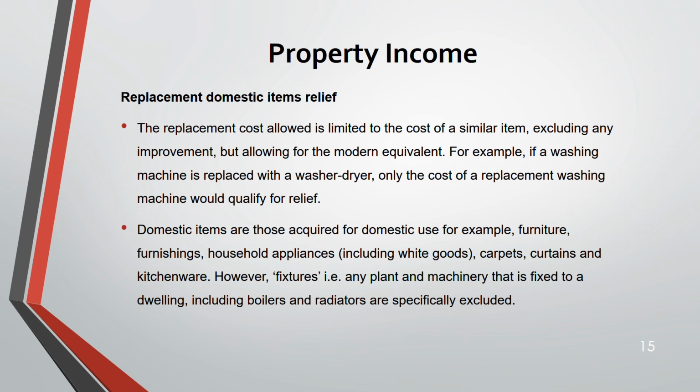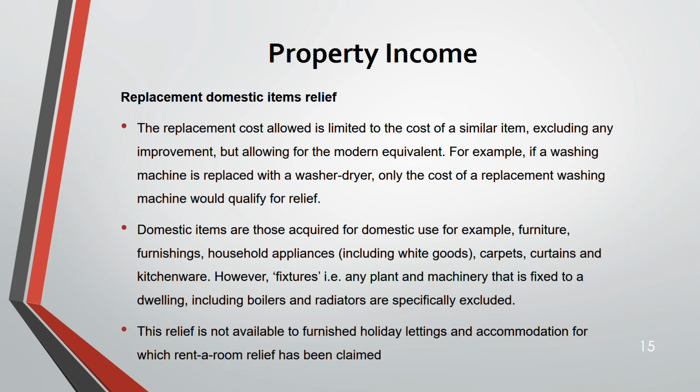You can't include them. And this relief, mind you, it is not applicable for furnished holiday lettings. Furnished holiday letting is for commercial purpose, and this is residential purpose. And also accommodation for which a rent a room relief has been claimed, you can't claim this relief. Only one relief you can claim. Either replacement domestic item relief or rent a room relief. Both can't be claimed. Now let us do a question.